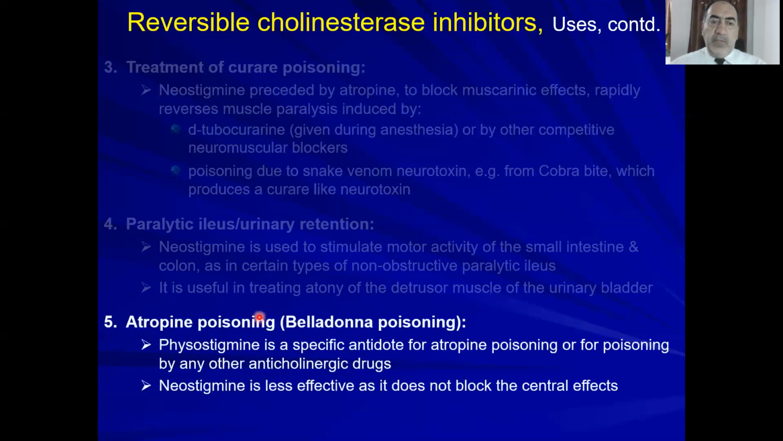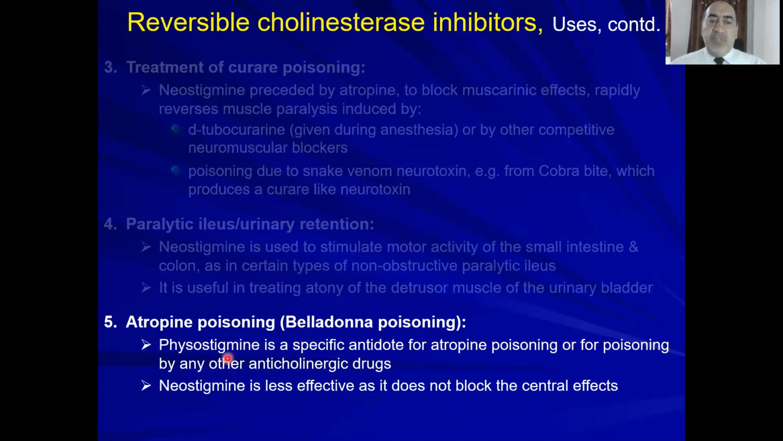Okay, dealing with atropine poisoning or belladonna poisoning, the datura poisoning. The belladonna and the datura are the trees from which the atropine could be extracted. So either this or this will be the same. You deal with them the same way.